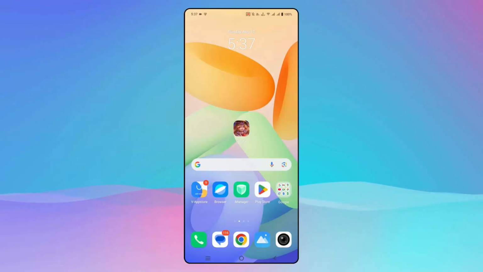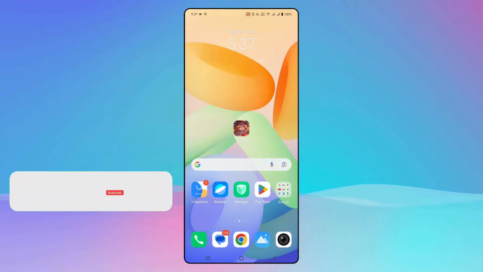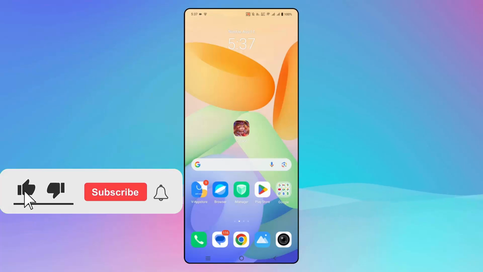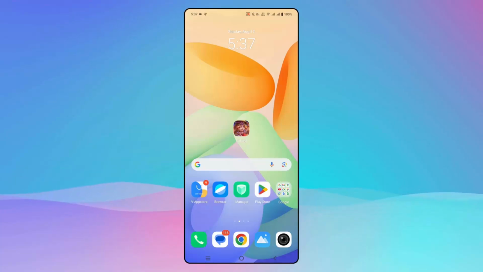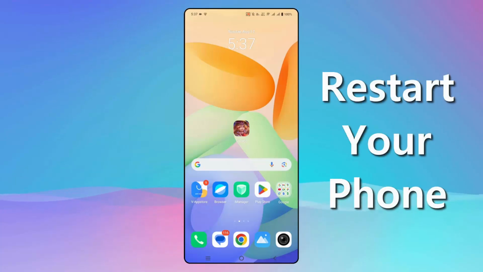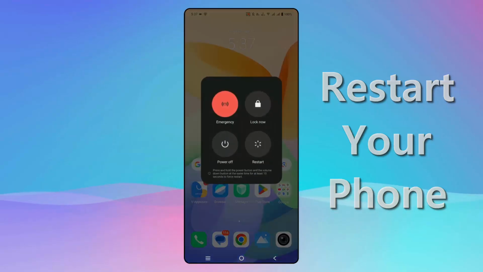In this video tutorial, I will show you how to fix Once Upon a Galaxy game crashing or not launching or not loading error on Android devices. So the very first thing you need to do is to simply restart your device. For that, simply press the power and volume up button and then click on restart.